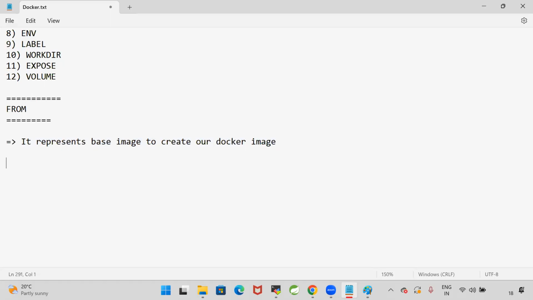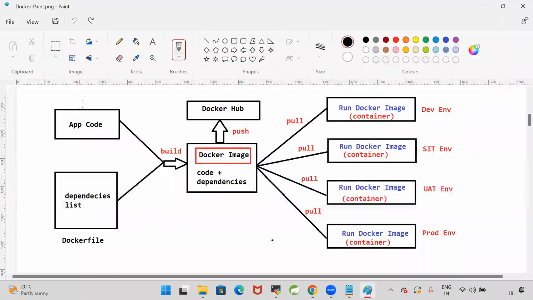Now, what is the meaning of the base image? For example, the syntax. I want to use Java 1.8 version. So I am writing a Docker file for my Java application. Assume that I have my application code. This code is developed by using Java.